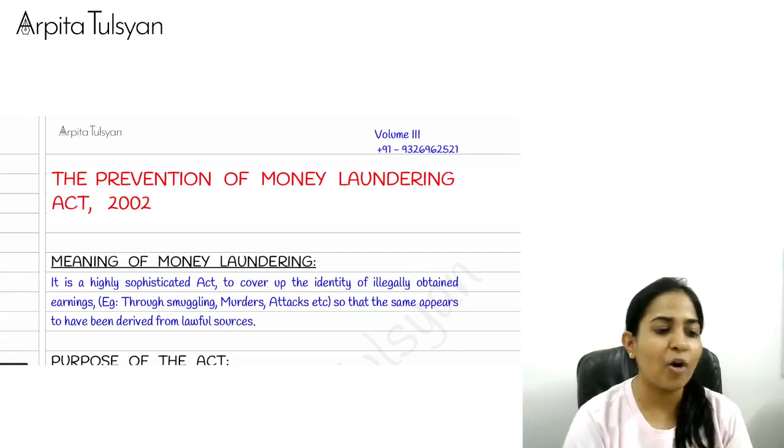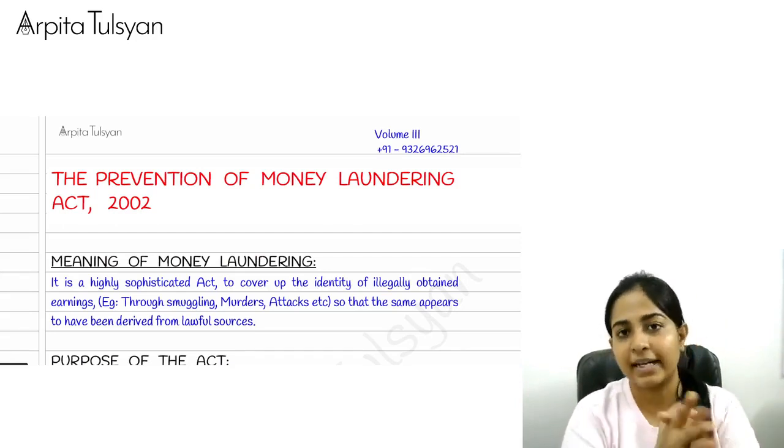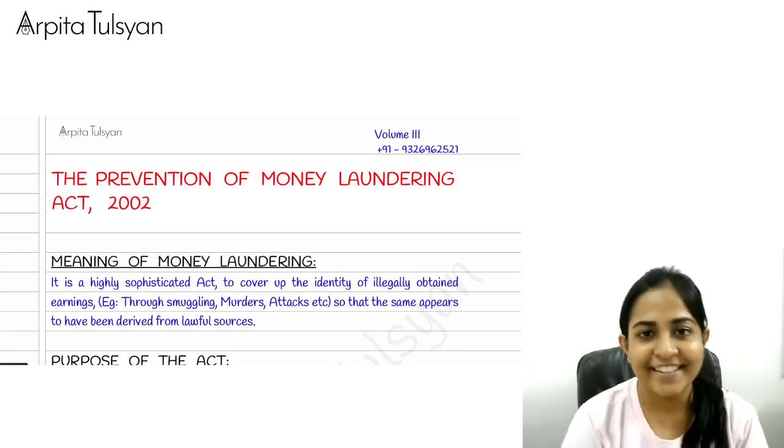At least this chapter is common. Yes, there is some difference in content between paper 4 and paper 6D, but at least the basics you can understand from here itself.